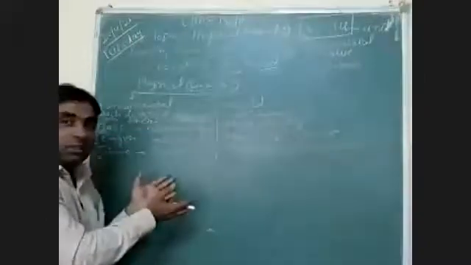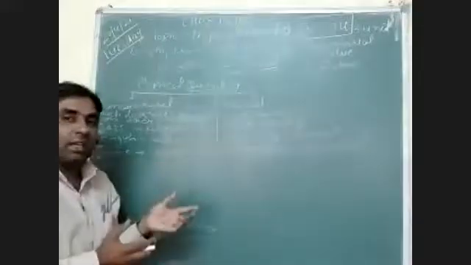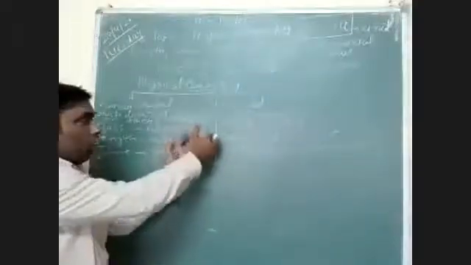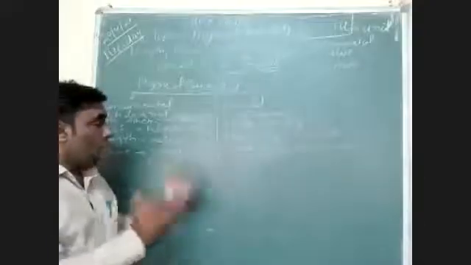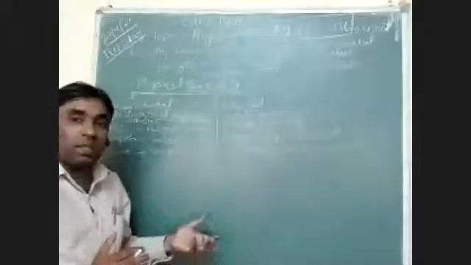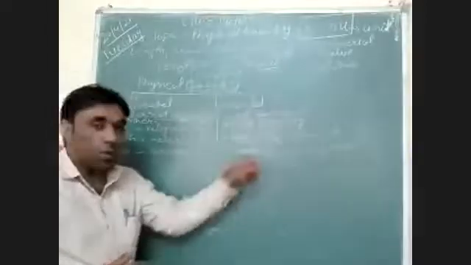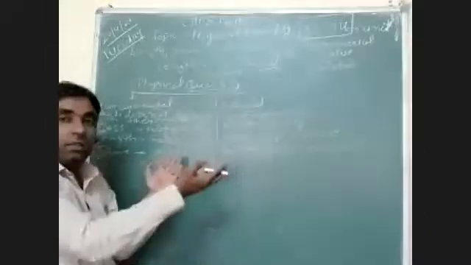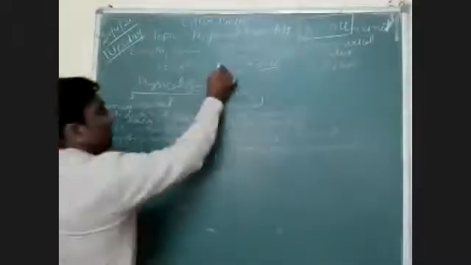Like if we are measuring the mass of any substance, what is the standard value? The standard value is kg. We'll take 1 kg weight, so we will compare that quantity with 1 kg. So if it has 20 kg mass, how can we measure it? We will take 1 kg weight and compare that 20 times, 1, 2, 3. So when we put the 20 kg weight, they will be balanced.